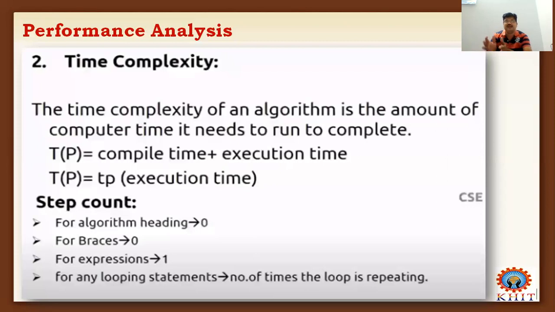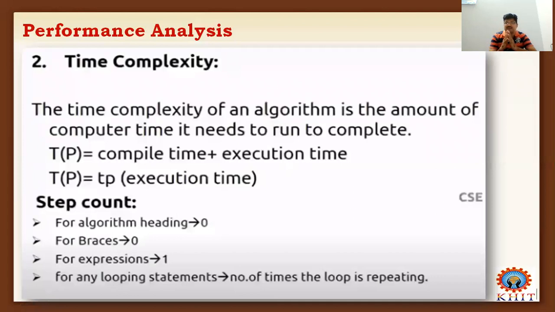That means algorithm is the keyword, add is the name of the algorithm, and a comma b are the parameters passed. So add is considered the head part of an algorithm. How many times will that instruction be executed? It is executed 0 times.